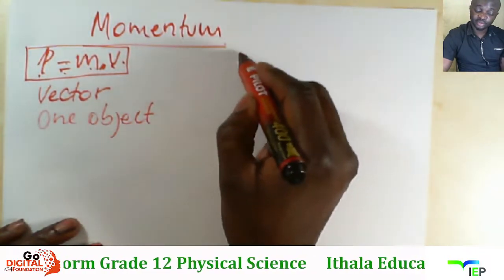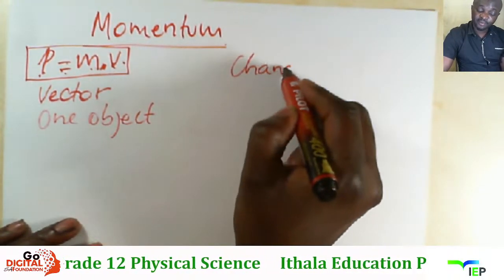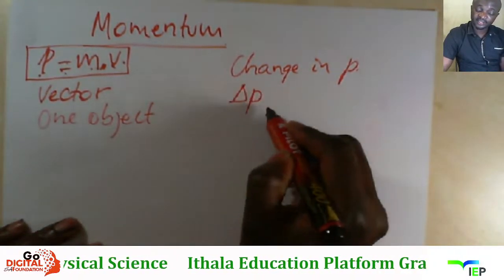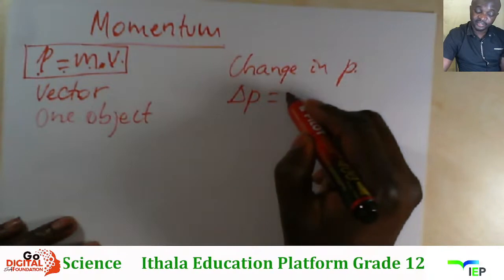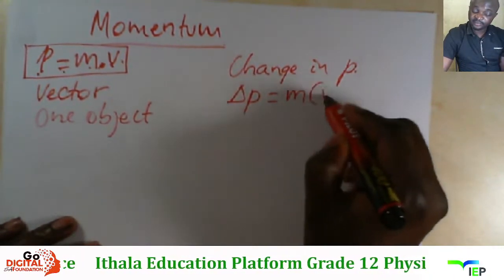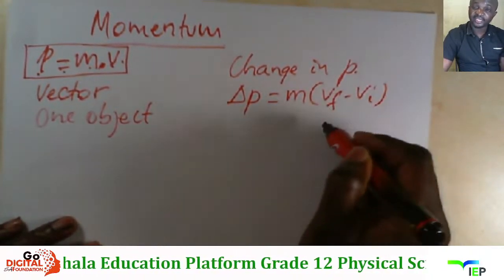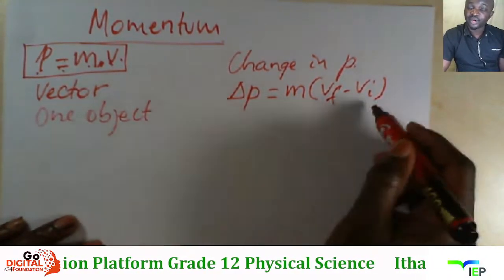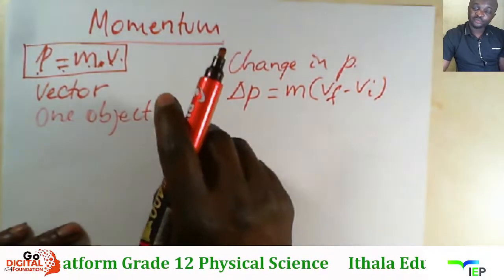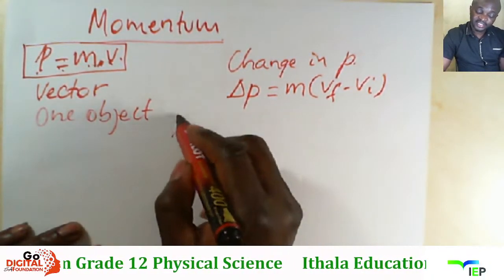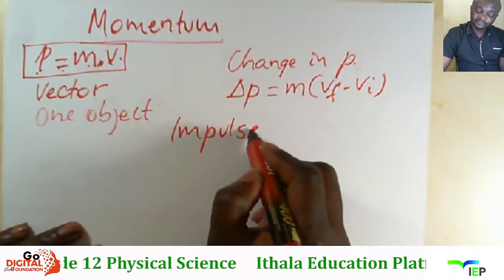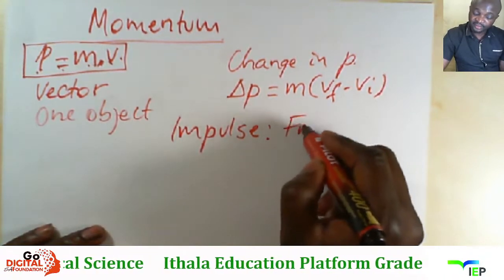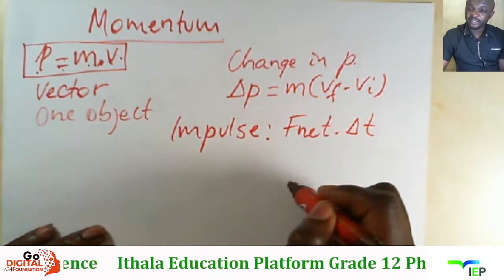So the next thing to talk about will be the change in momentum. Change in momentum, so delta P. The change in momentum is simply, the mass remains the same, so m times Vf minus Vi. The final momentum minus the initial momentum. You're still talking about one object. Then uzofaka indaba yani impulse. Indaba impulse now you're still using one object. Impulse is the product of the net force and the time, right?